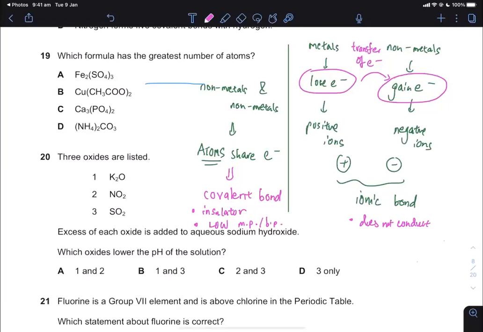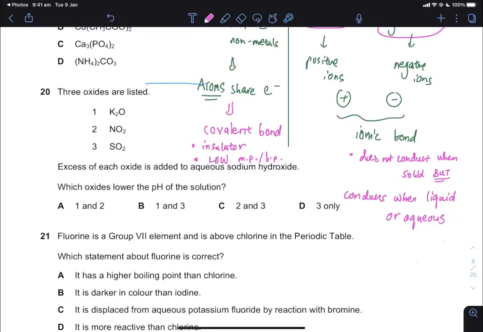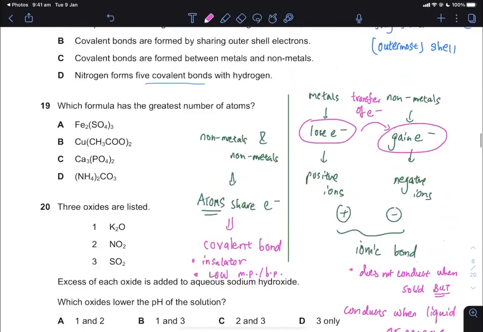But it can conduct when they become liquid, when the ions are free to move, or when they are in aqueous solution, meaning when you dissolve it in water. What is very important is these properties are always asked in multiple choice questions as part of bonding, and they are also very popular in structure questions as well.